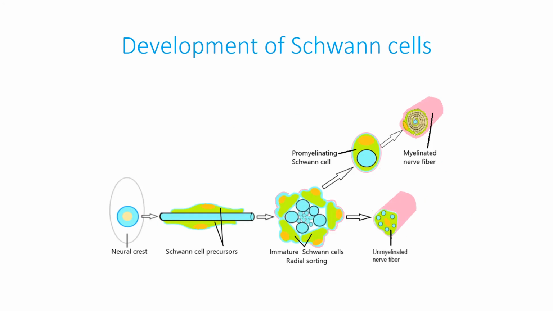Only at this point can the Schwann cells, surrounded by their own basal laminae, turn into promyelinating Schwann cells. They begin to myelinate axons and differentiate into myelinating Schwann cells, which form the myelin sheath around large axons. Following the separation of all the large caliber axons, immature Schwann cells that embrace the remaining small caliber axons differentiate into non-myelinating or Remak Schwann cells.